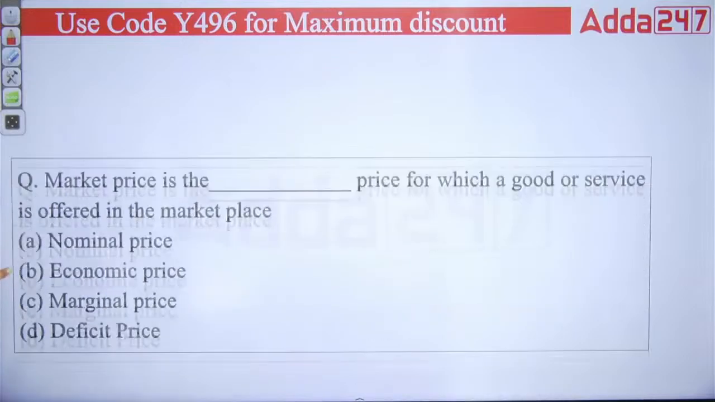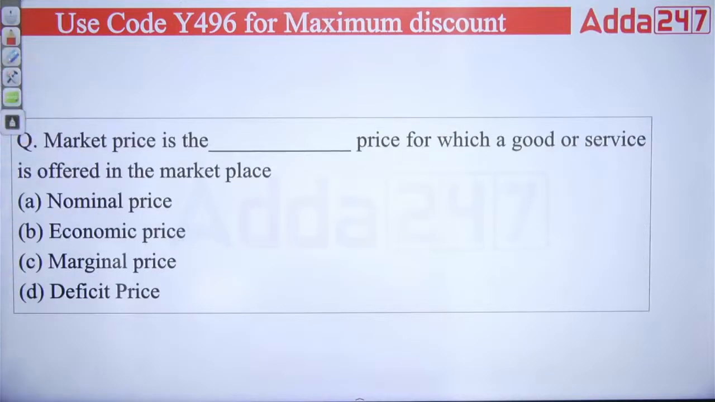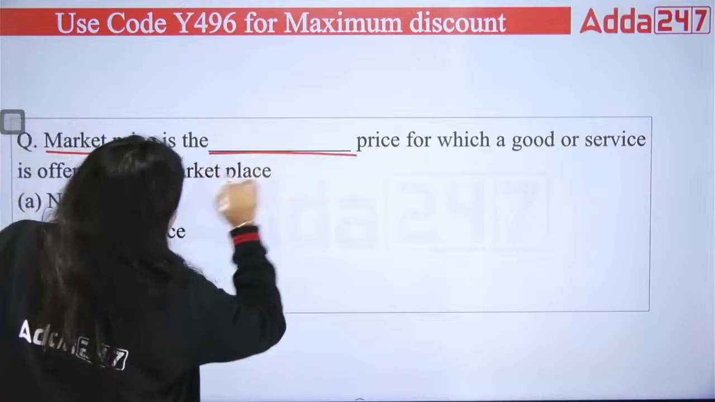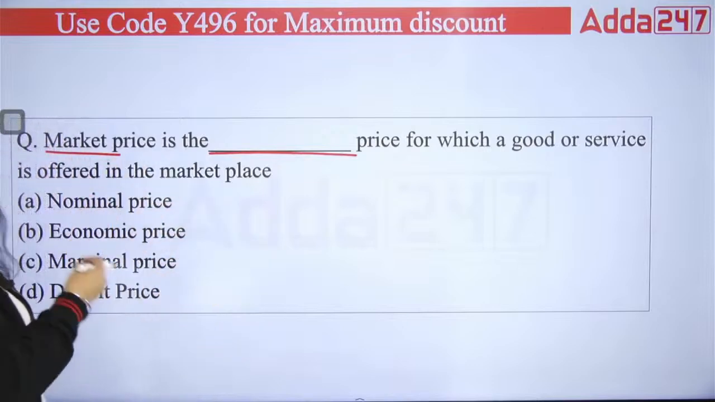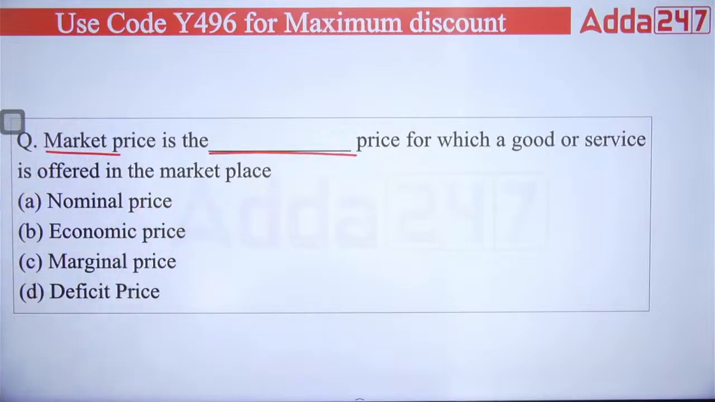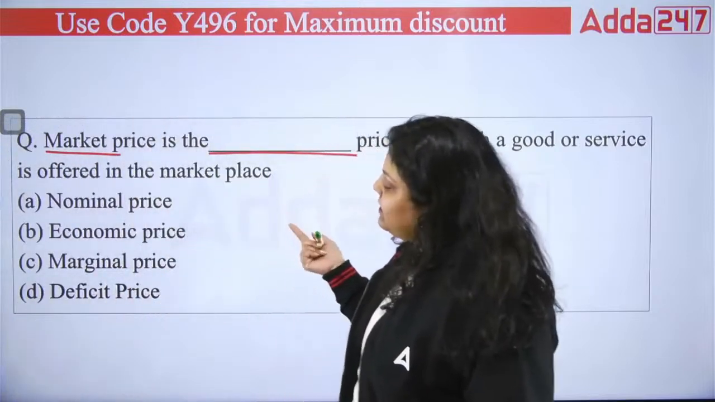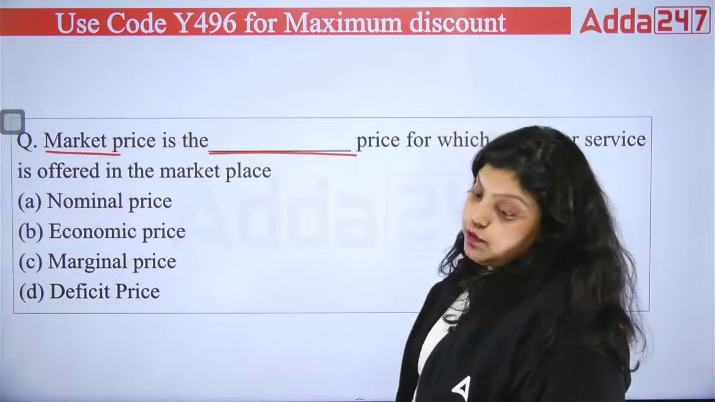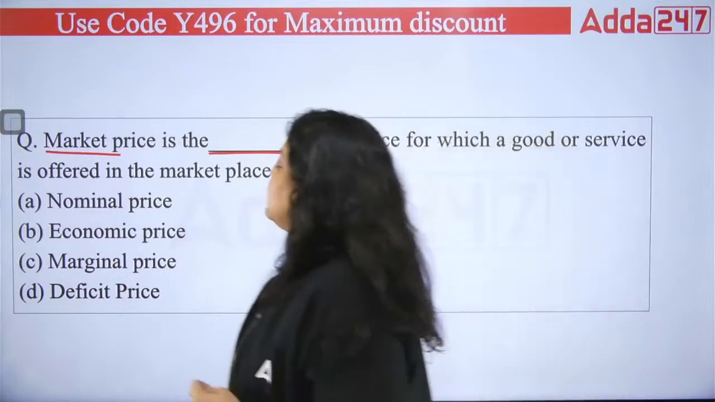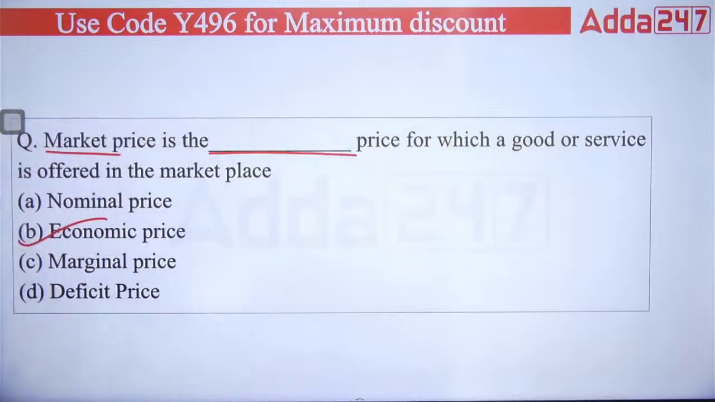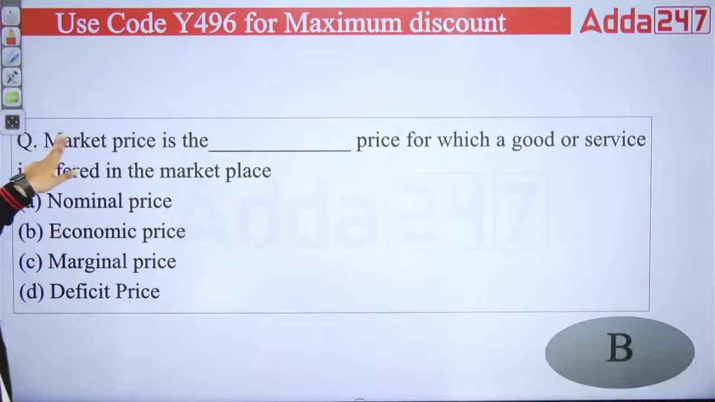Next question. Market price is the dash price for which a good or service is offered in the marketplace. So the price at which you are offering your goods and services in the market is what? It's a nominal price, it's an economic price, it's a marginal price, it's a deficit price. So your right answer will be what? It is your economic price. The right answer will be B.